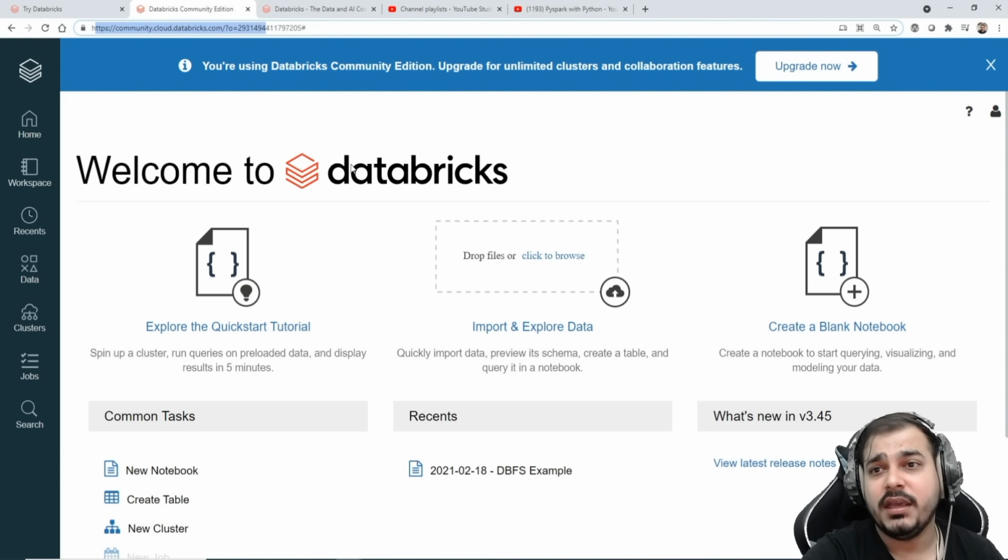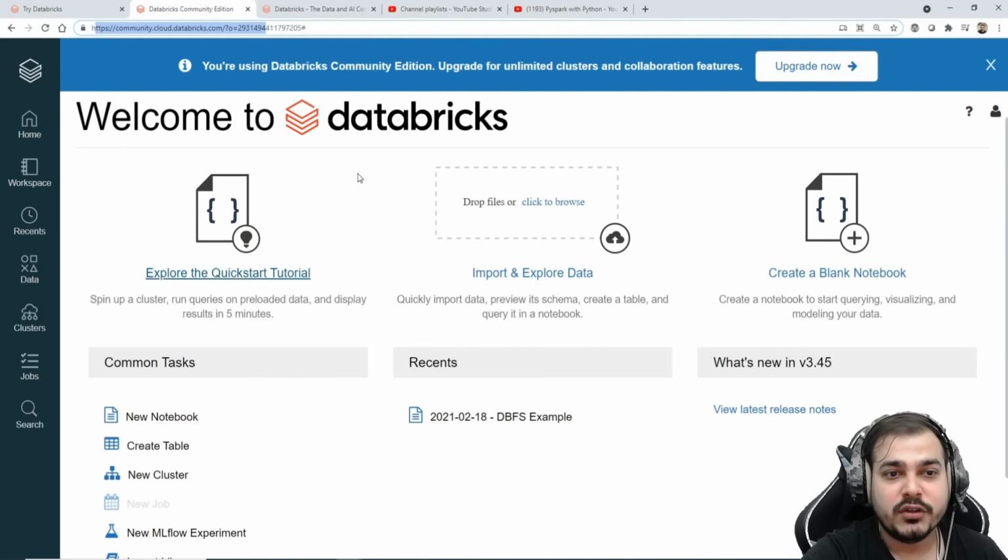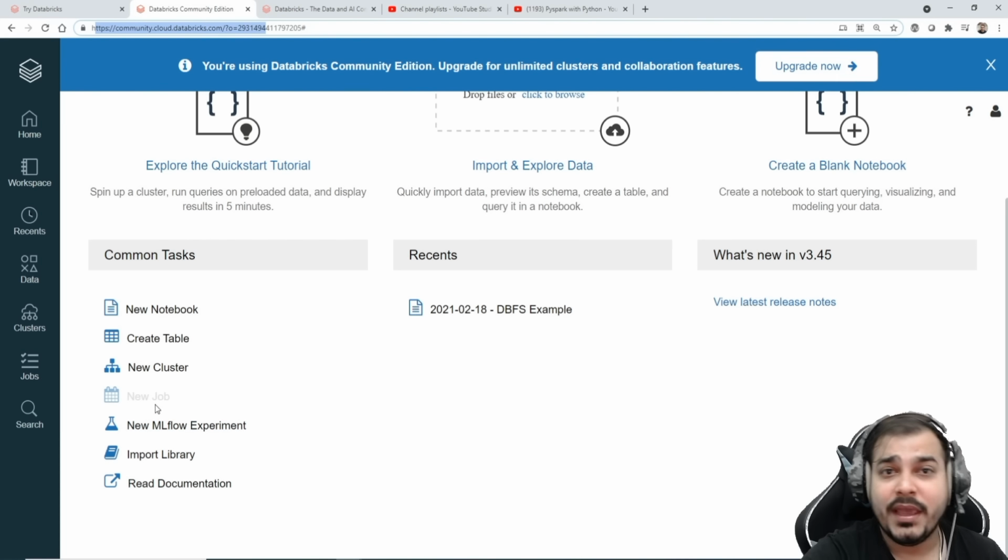And tomorrow, if you think you want to work with the cloud, you just have to click on this upgrade now. Now in this you'll be able to see three things: explore the quick start tutorial, import and explore data, create a blank notebook, and many more things. Over here, you can see what kinds of tasks you'll be able to do in the community version.